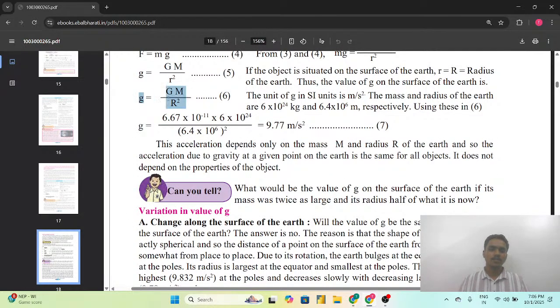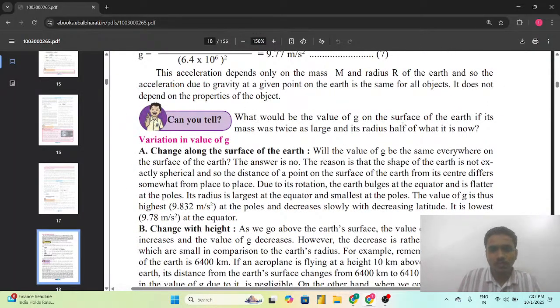So as we have calculated here the equation for g, that is acceleration due to gravity. और हमने यहाँ पर इस इक्वेशन में देखा कि जो एक्सेलरेशन ड्यू टू ग्रेविटी है वो सभी कांस्टेंट से, यानी g जो वैल्यू है वो कांस्टेंट है. Mass of the earth, that is the constant 6 into 10 raised to 24, R, that is the radius of the earth, that is 6.4 into 10 raised to 6, that is also constant. So we are getting the value of the acceleration due to gravity, that is 9.77, which is constant. So we can conclude from this that the acceleration due to gravity value will be constant at any point for all the objects on the surface of the earth.